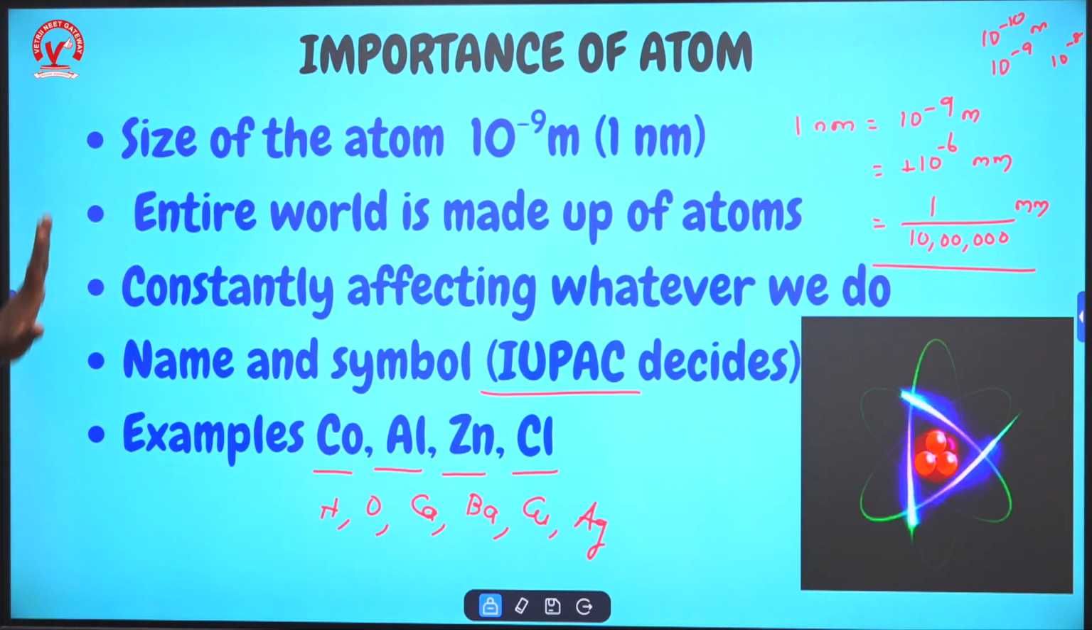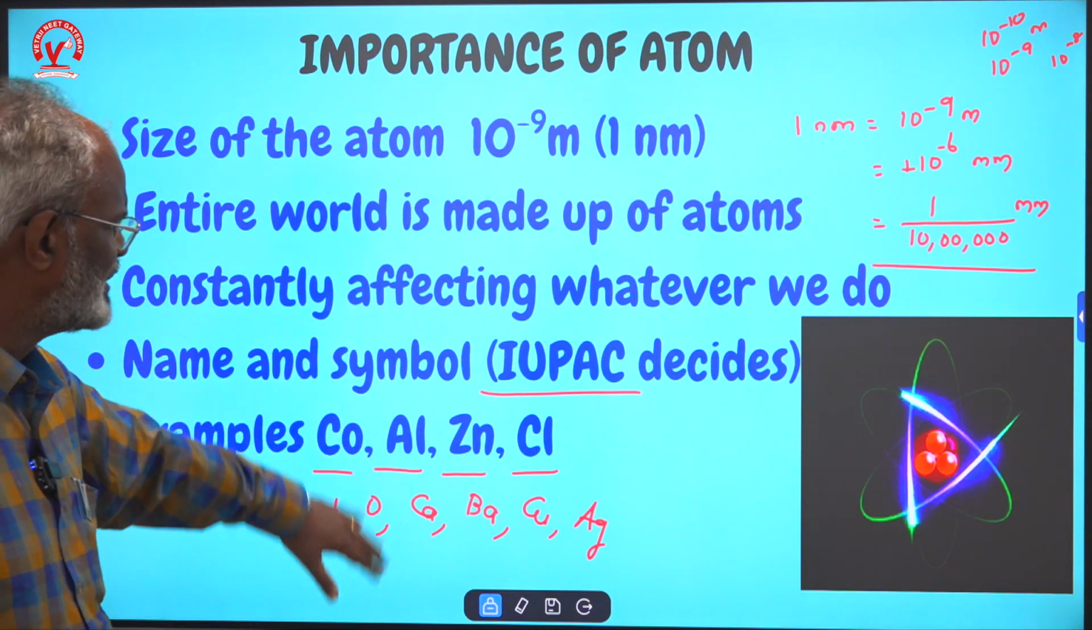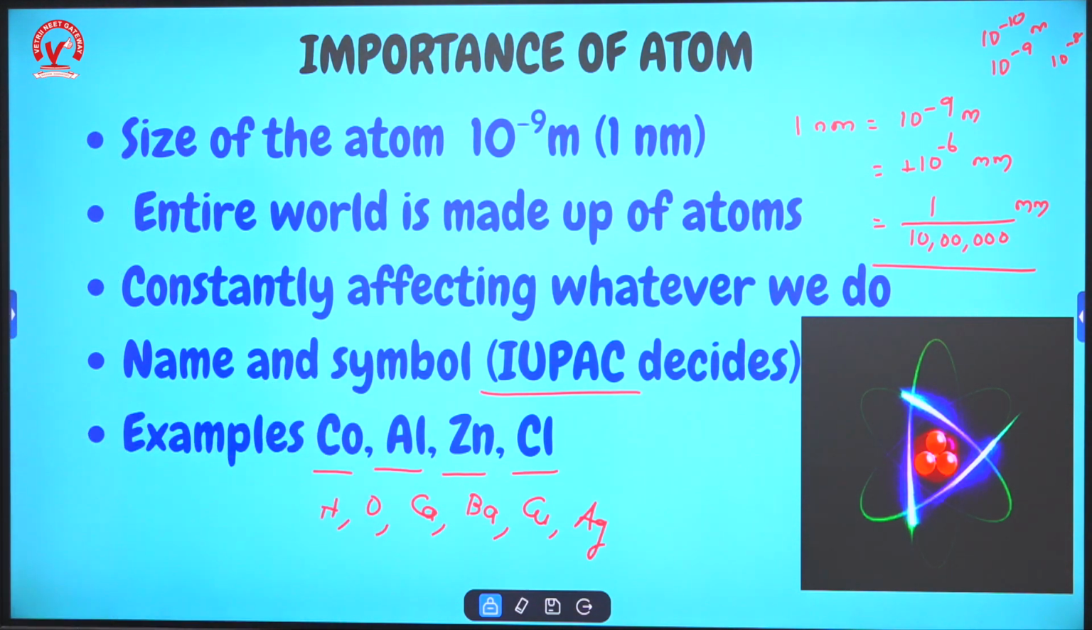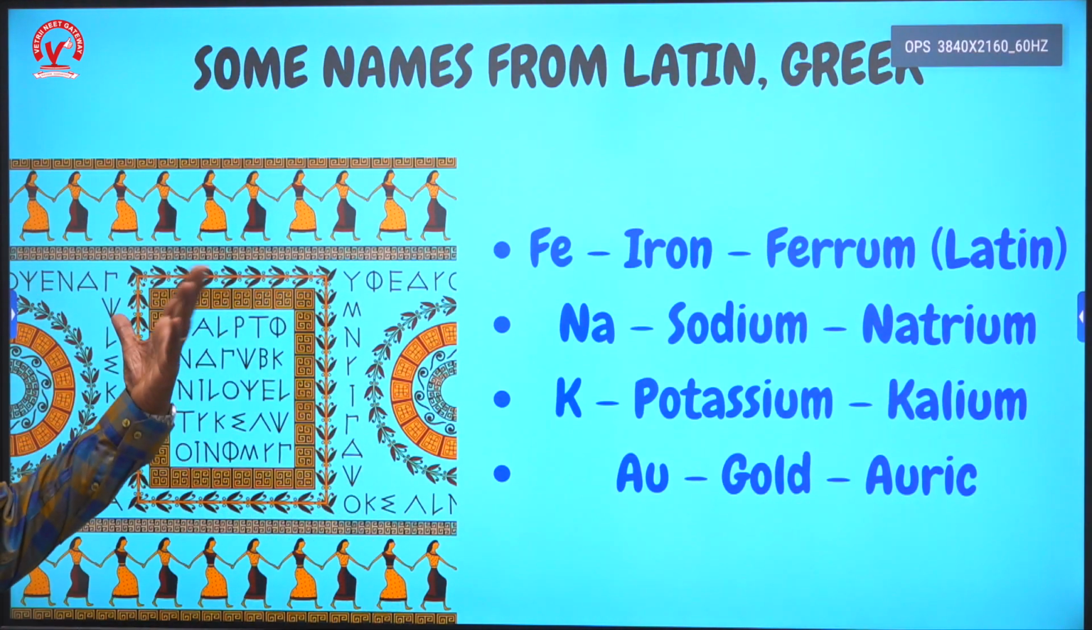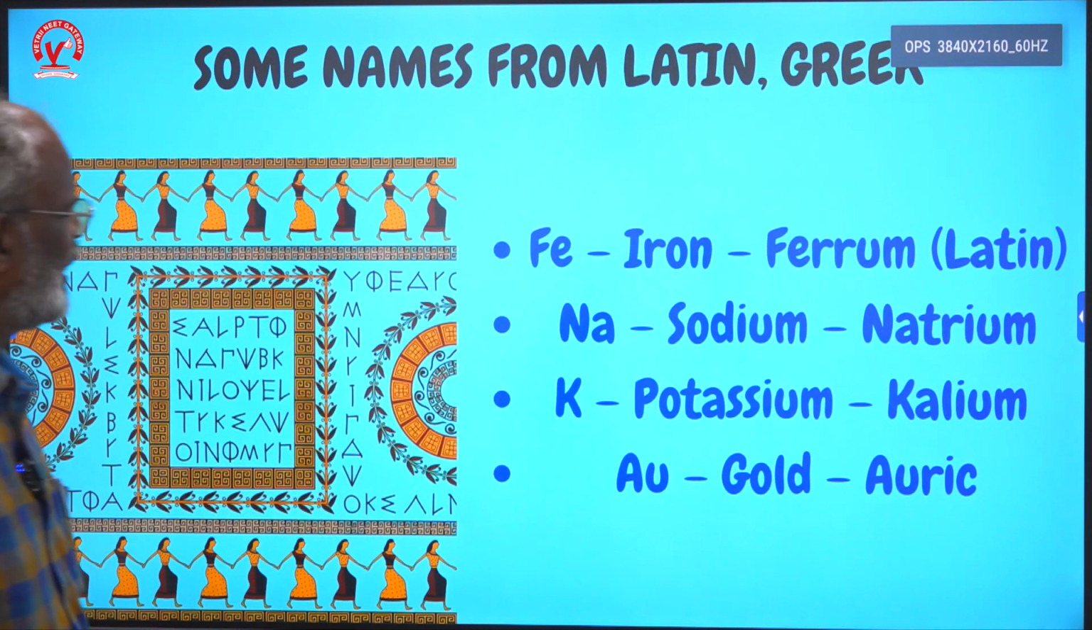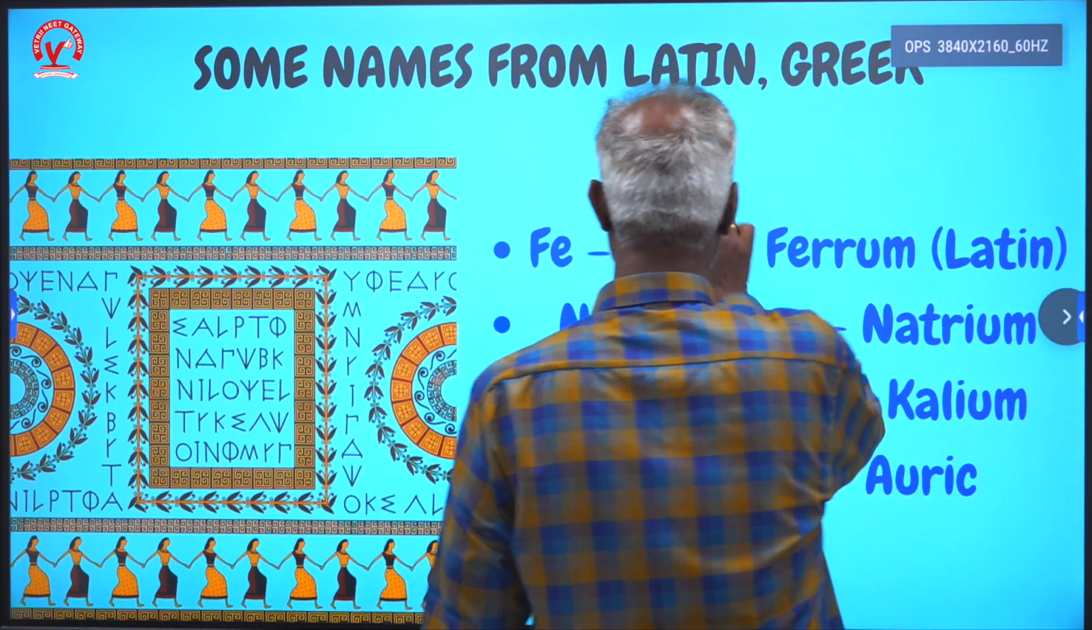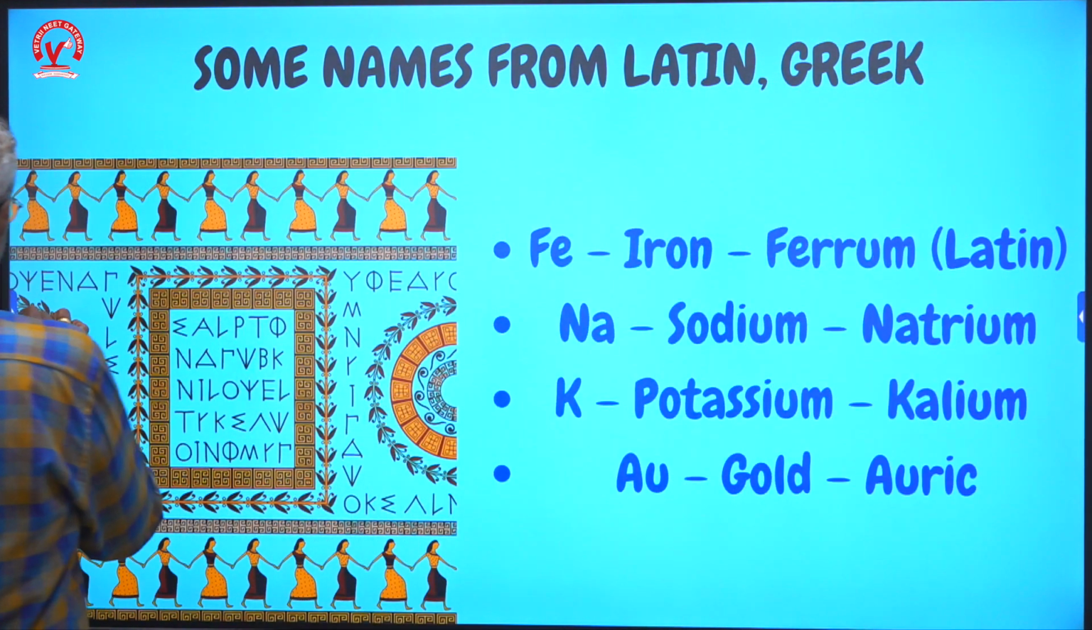So the atoms are very important, and now they are given symbols. You can directly use the symbols in the chemistry you study in the reactions. Some names are from Latin and Greek. For example, for iron, Ir should be there, but the symbol for iron is not Ir.